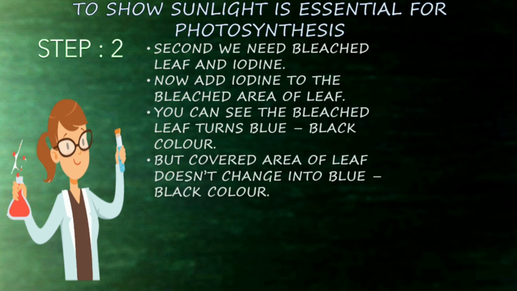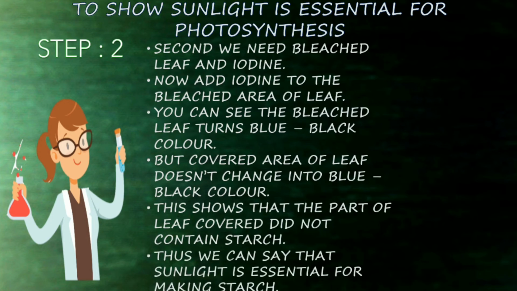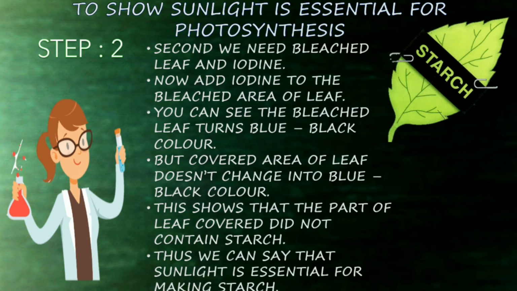But the covered area of the leaf does not change into blue-black color. This shows that the part of the leaf that was covered did not contain starch. Thus, we can say that sunlight is essential for making starch.